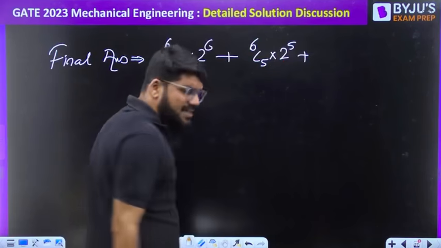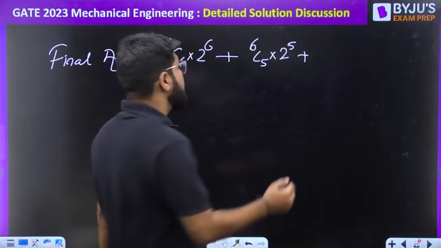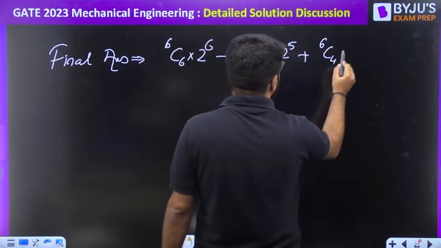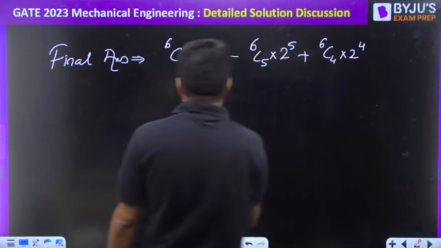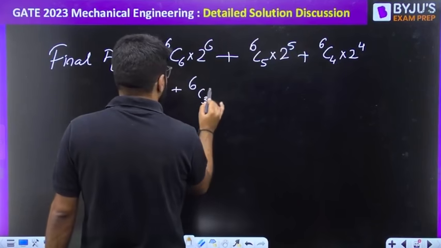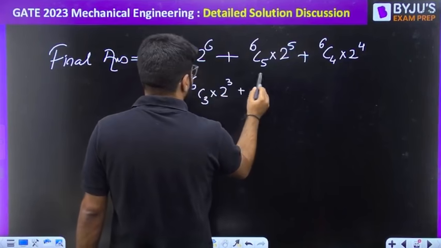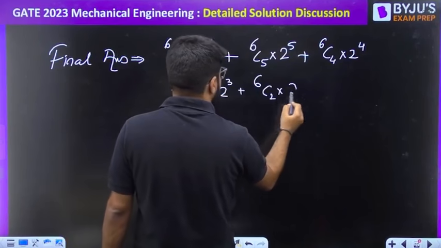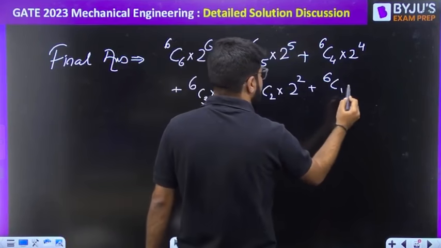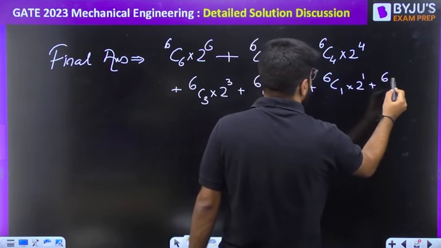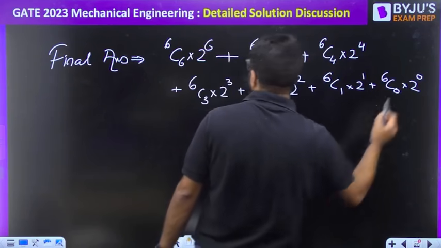Similarly, let's do the next ones. Next, T can contain 4, so 6C4 multiplied by 2 to the power 4. Next 6C3, multiplied by 2 to the power 3. Next is 6C2 multiplied by 2 to the power 2. Next is 6C1 multiplied by 2 to the power 1. Next is 6C0 multiplied by 2 to the power 0.